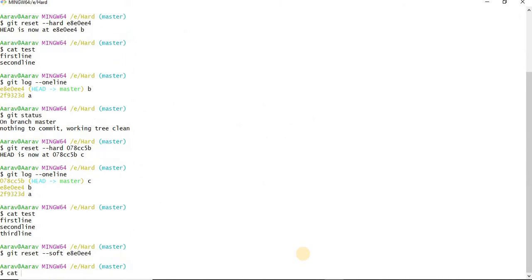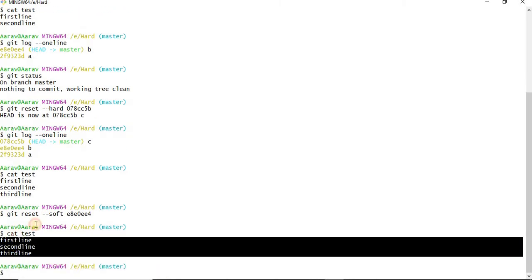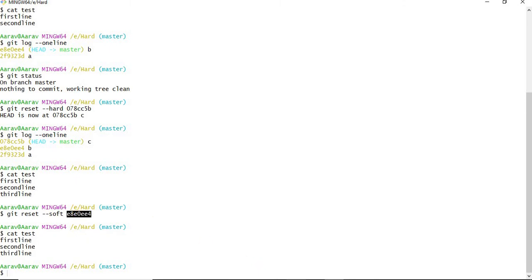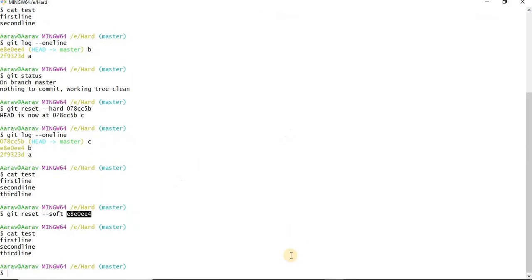Very first, check the data. Even though I have given the commit ID of B, the data I am getting is the first line, second line and third line only. But this data we have at this stage and this stage. So what should we feel? Where are we? Are we at the untracked area or modified area, or at staging, or at the local repository? We can check that by using git status.